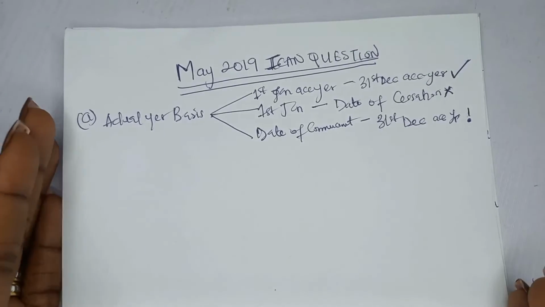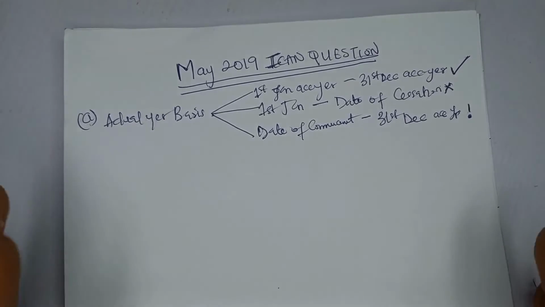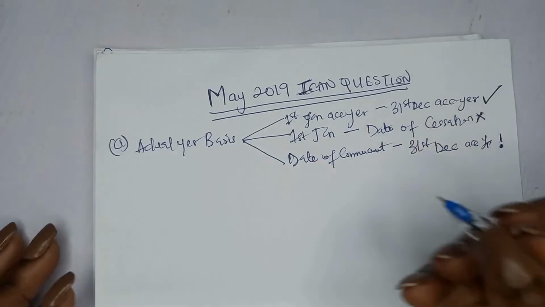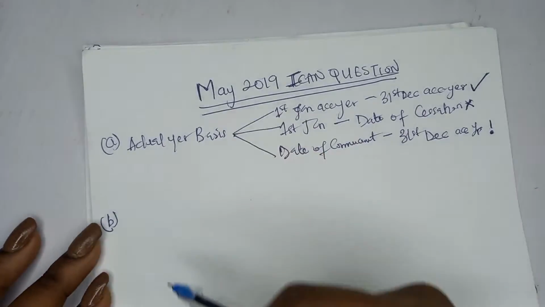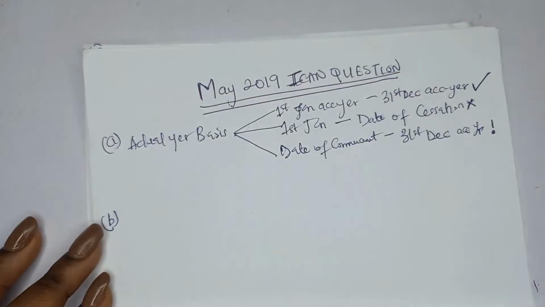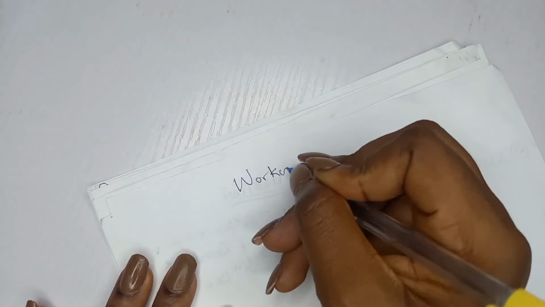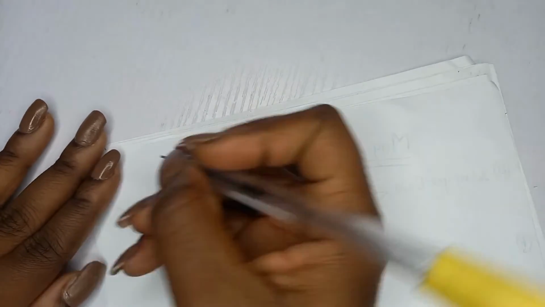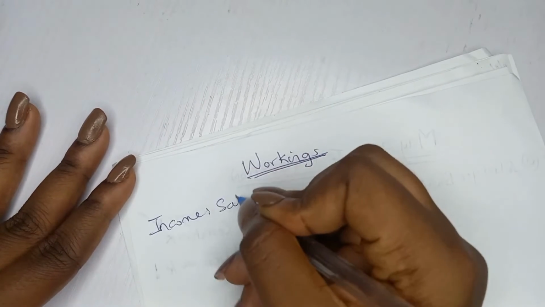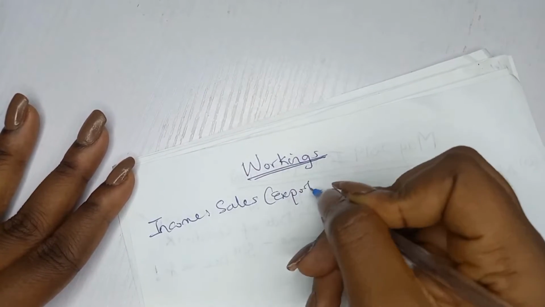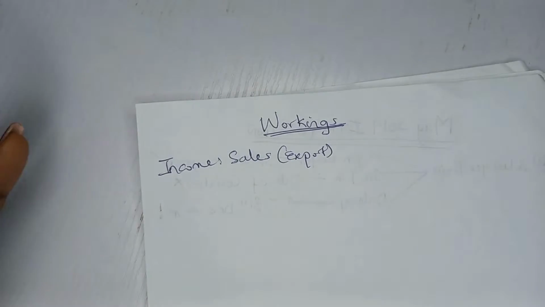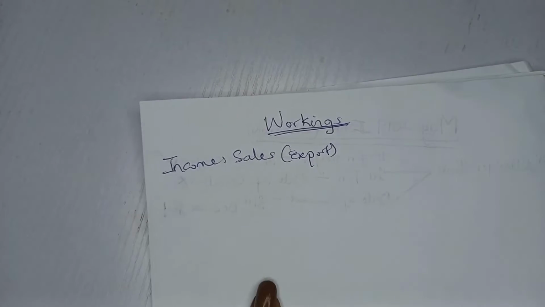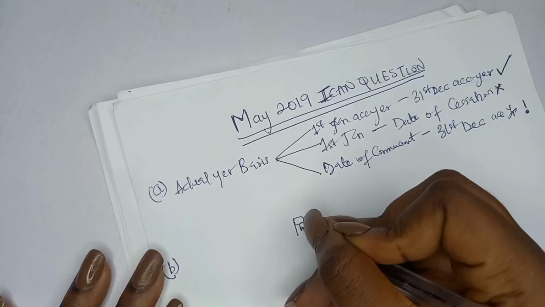So what did they say we should do? You are to prepare and submit a report. So let's say you are in the exam. What will you do? You've answered A, just write B. You leave that space because that computation is not usually much. So let's say you leave a page and you start your workings, right? Workings. What you are doing first in your workings is your income. And you know that income consists of sales, right? The export sales and the local sales. You don't need the local sales because the local sales is straightforward. It's that export sales that has posted price that you need to go and work on.